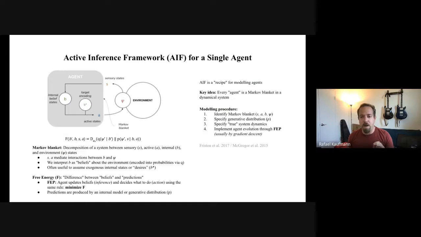It's a recipe for modeling agents as self-realizing systems based on dynamical systems theory. And as the name implies, AIF lets you use the same equations to describe both action and inference, using a unifying concept called free energy minimization. It's a bit of a technical concept, but what matters is the agent can be in a physical system as long as its internal processes approximate gradient descent on the free energy.